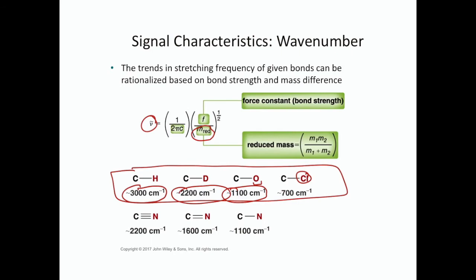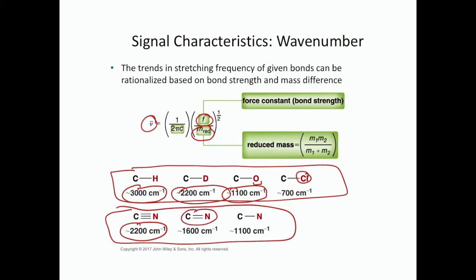Now, what about the force constant? So let's look at these examples. So a triple bond is stronger than a double bond, which is stronger than a single bond. So we're going to compare bond strength by keeping the atoms the same, but changing whether we have triple, double, or single bond. So the strongest bond has the highest wave number. So that makes sense because this number would be in the numerator, and if it increases, then the wave number increases. Then if we go to a double bond, we're reducing the value of the force constant, so we're reducing the wave number. And then finally, if we go to a single bond, we reduce it even further.